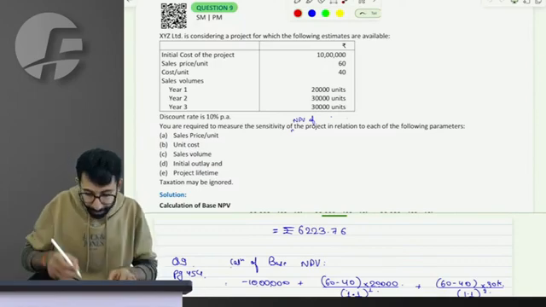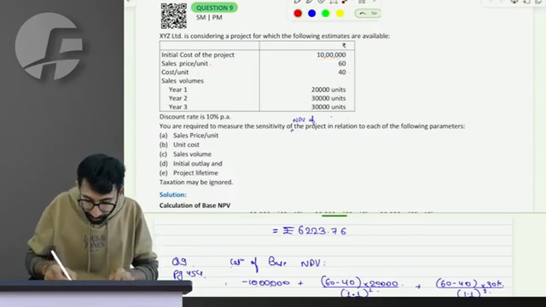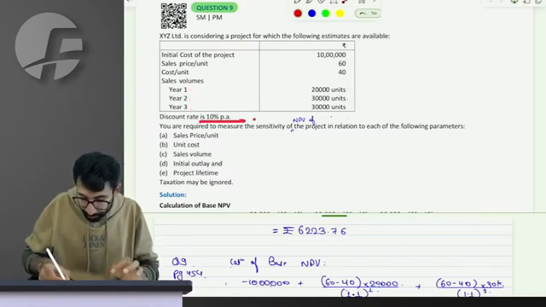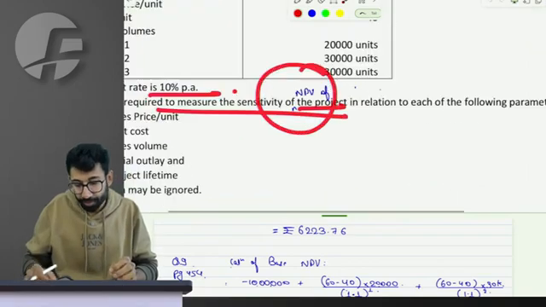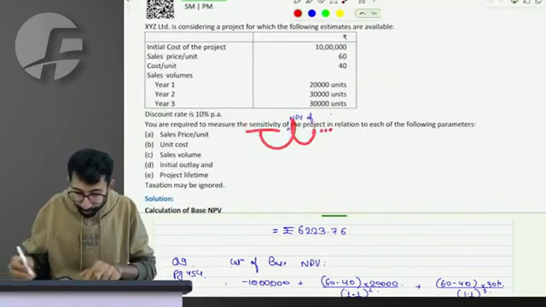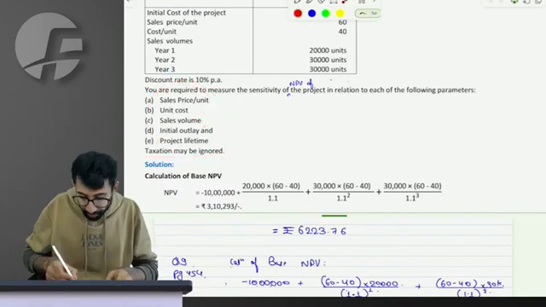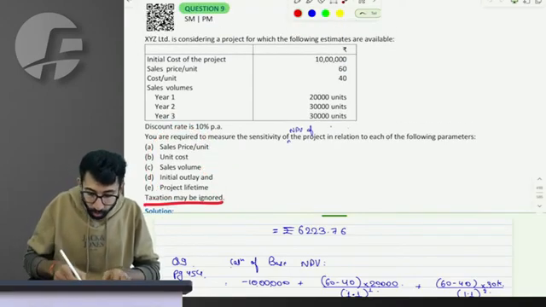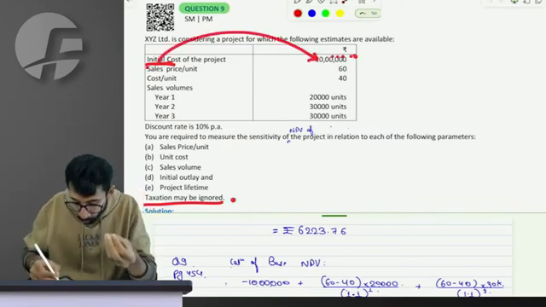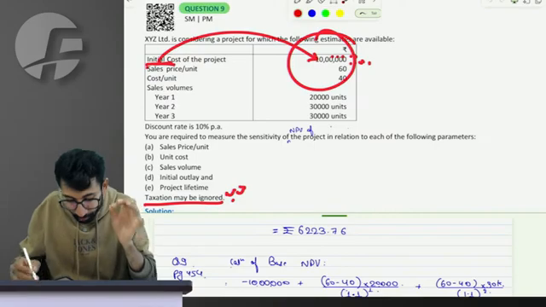X Limited is considering the following project as per the following estimate. Everyone in the class, please pay attention. Initial cost is 10 lakh rupees, sales price per unit and cost are 60 and 40, sales volume for the next 3 years is this. No fixed cost, discounting rate 10%. You are required to calculate sensitivity of the project. Needless to mention, sensitivity of the project means sensitivity of NPV of the project with respect to sales price and everything. Let's change each parameter one by one. If there is no tax, then there is no depreciation on the initial cost which should be considered. Do you agree? Since there is no tax, no depreciation is needed on the initial cost. That is what I wanted to explain.